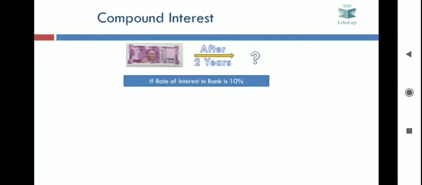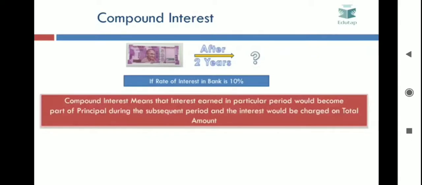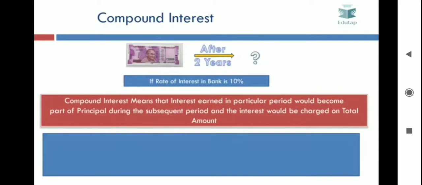First, try to understand what compound interest means. Compound interest basically means that the interest earned in a particular period would become part of principal during the subsequent period, and in the next period the interest would be charged on the total amount, that is principal plus interest. So what it means is that the interest earned in the first year would be added to the principal during the second year, and during the second year the interest would be calculated as 10% of principal plus interest charged in the first year. Let's try to understand this with an example.